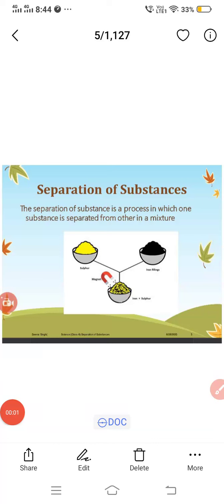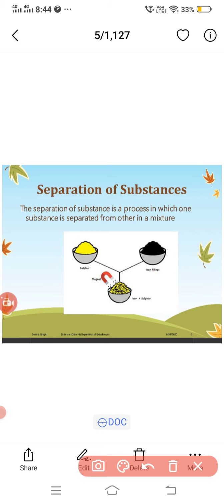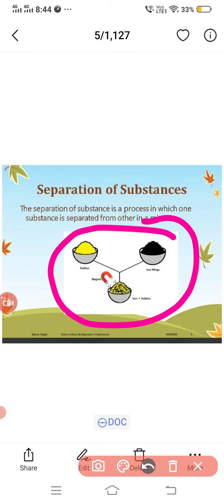Hello students. Today my speech topic is separation of substances. You all know about the separation of substances, and there are many substances around us which contain only one or more than one type of component.